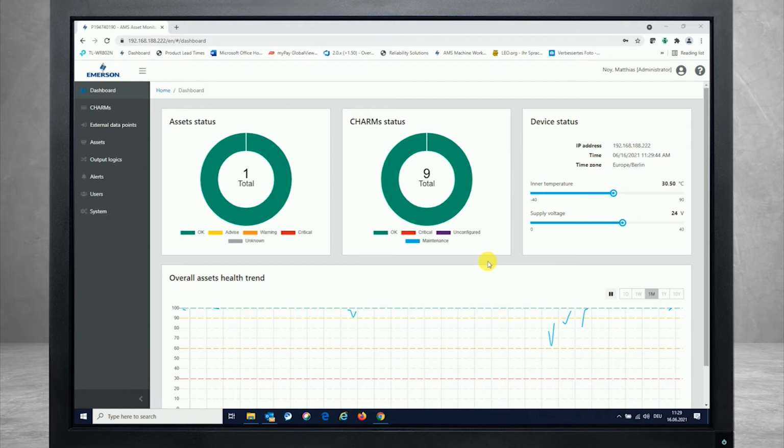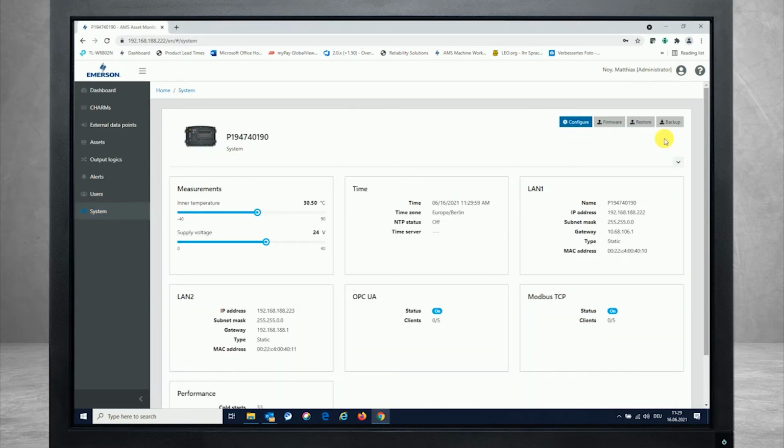You can use it as a backup file or a data file to store this file to other boxes or the same box from backup perspective. Now, for driving a data file, the backup file out of the asset monitor, just move to the system section over here, and you see that we have two buttons called backup and restore.